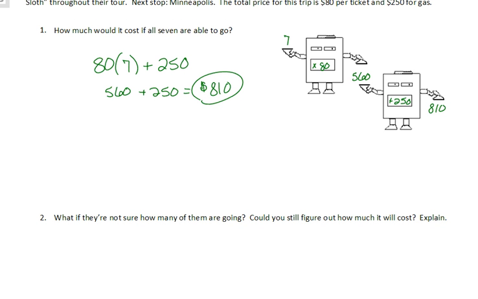Looking at question 2, what if they're not sure how many of them are going? Could you still figure out how much it would cost? And then we would have to explain. So again, we're getting to be pros at this because we've already done this with our introductions. We don't know how many of them are going, so this 7 has become our variable. So the question is, could we figure out how much it would cost? No, we wouldn't be able to. We know that we have that constant $250, but we don't know how much it's going to cost per ticket. So no, we don't know how much tickets will cost.